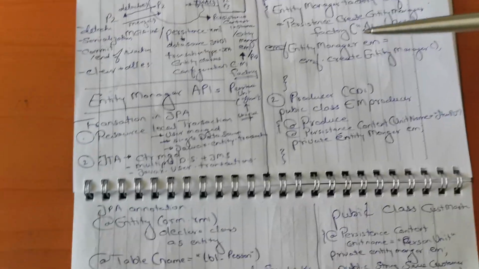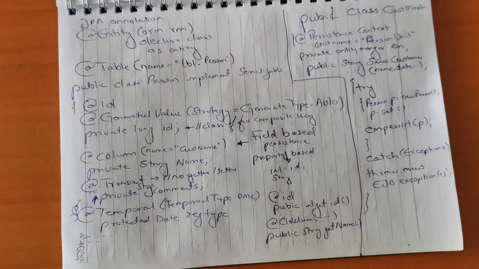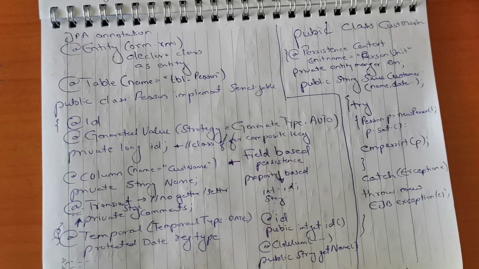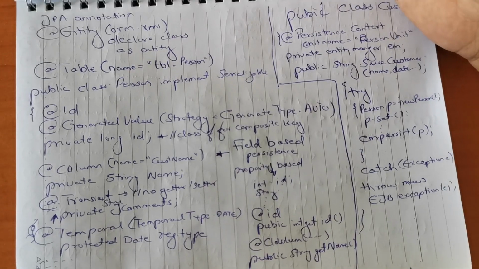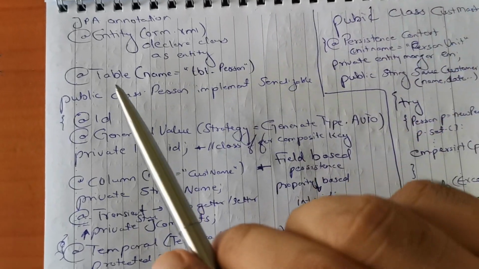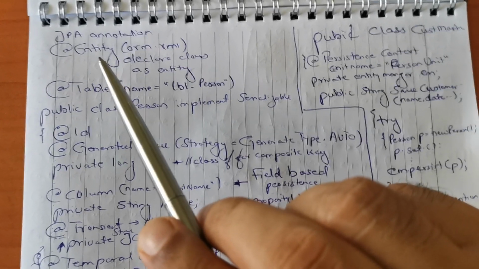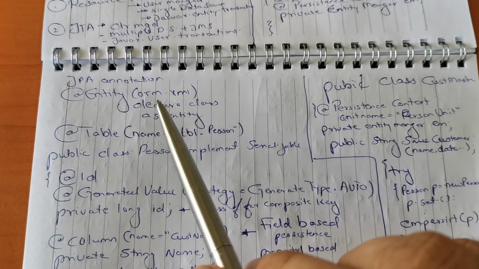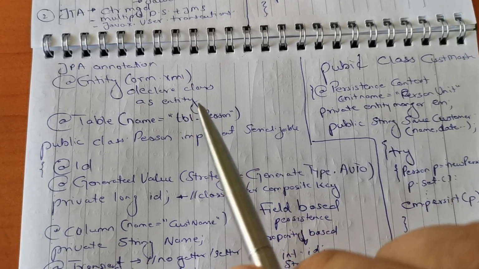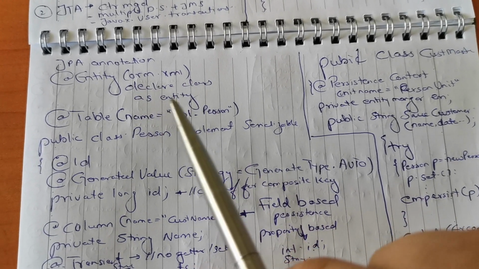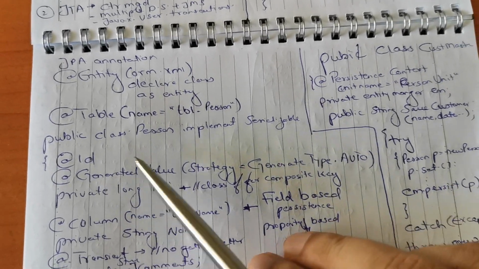Now we are moving to the next practical part: exactly what we need to do to create an entity and use an entity manager to persist the state of any object. To create an entity, we can use a JPA annotation called @Entity. Either we can use the JPA annotation @Entity, or we can use the ORM, the object relational mapping .xml, where all the objects of the class will be declared as an entity, and they will be mapped to the respective tables.